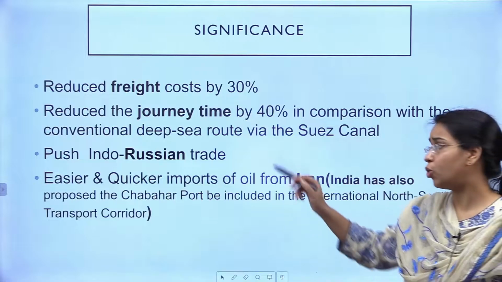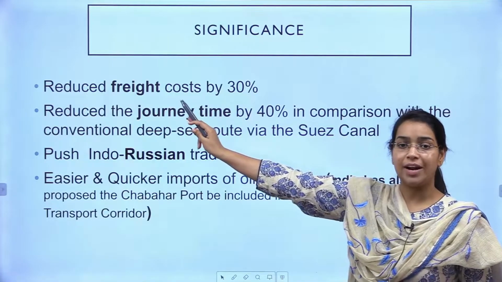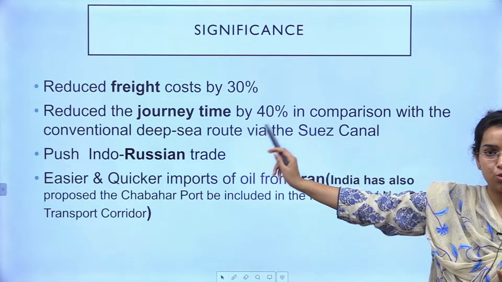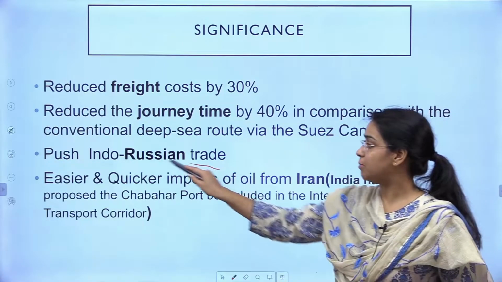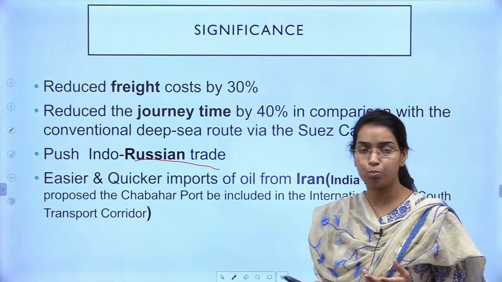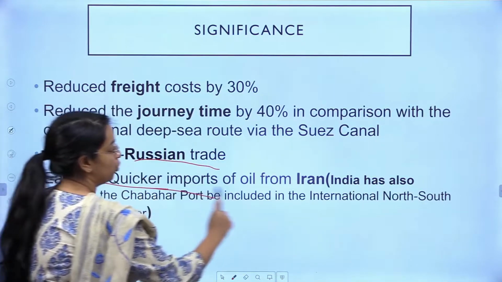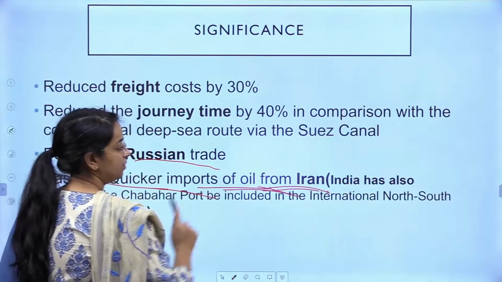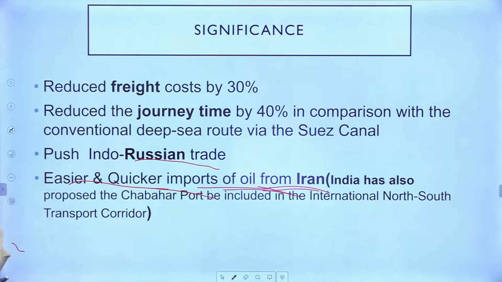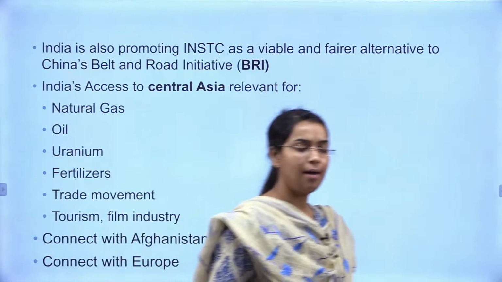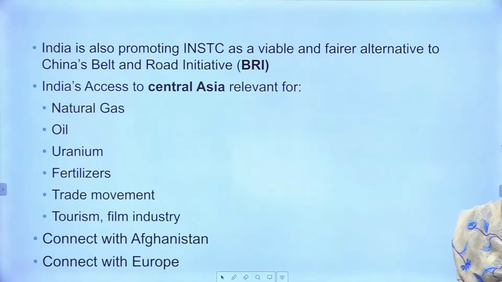It will reduce the cost of movement of the freight, right? The time taken to move the goods will also get reduced, right? Then the trade between India and Russia will boost, as I told you. Easier and quicker imports of oil from Iran, right? We majorly import oil from Iran, so its movement will also be quicker, cheaper and faster, right?